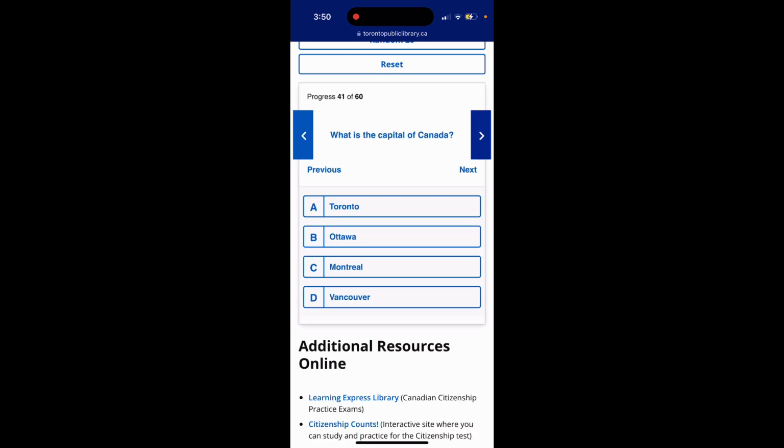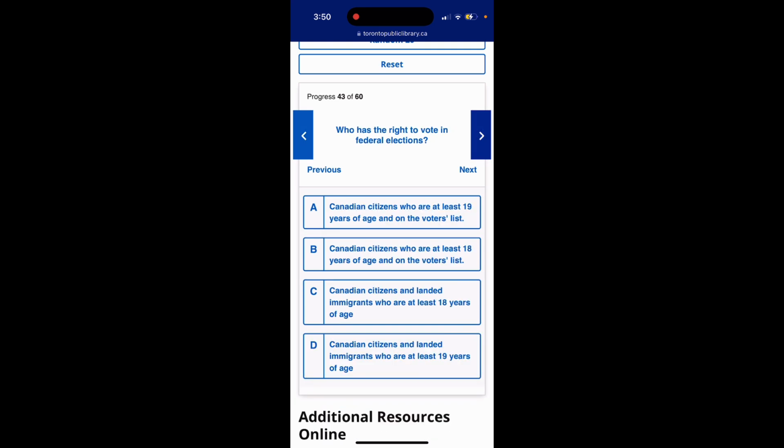Question 41. What is the capital of Canada? Toronto, Ottawa, Montreal, Vancouver. The answer is Ottawa. Capital of Canada is Ottawa. How many electoral districts are there in Canada? 803, 338, 300, 305. The answer is option B, 338.